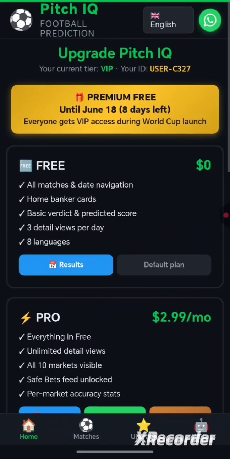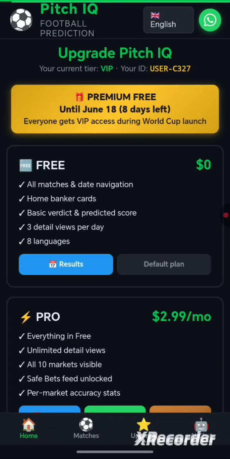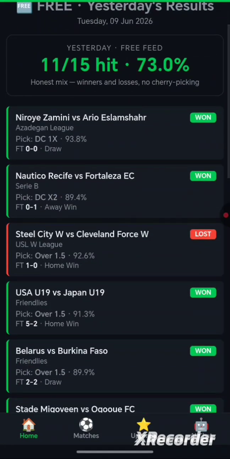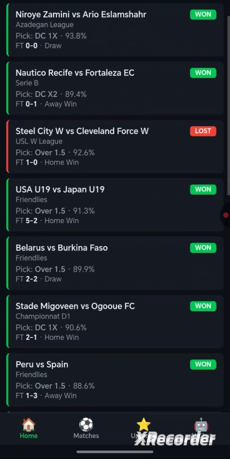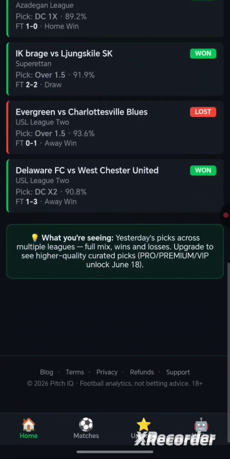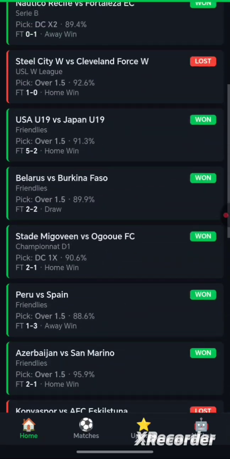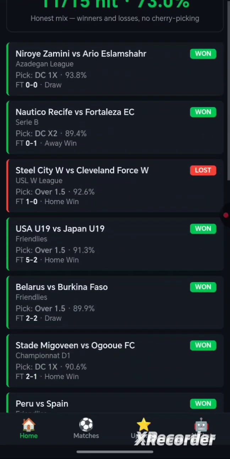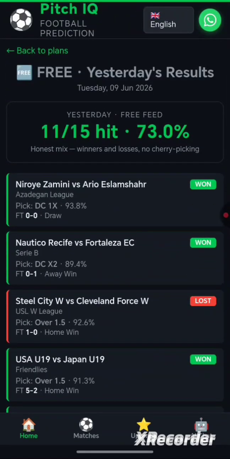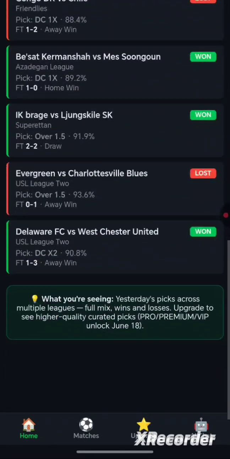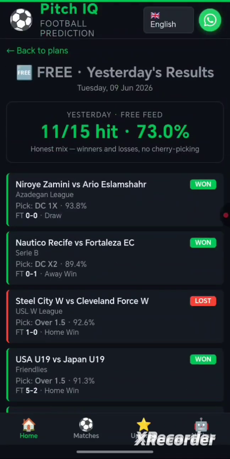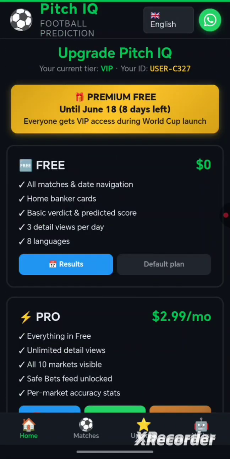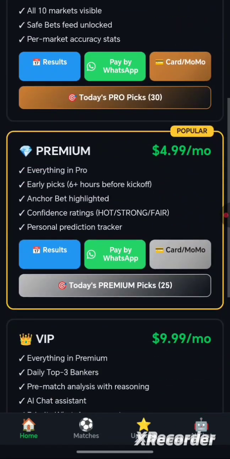So now, for example, see, we have today, we have free, this is the performance. We have 73% performance. That is something you've not even paid for, and you have this kind of performance. Imagine when you pay. This is yesterday's free result. So VIP is for VIP, pro is for pro, premium is for premium.